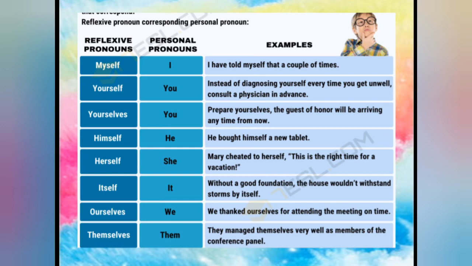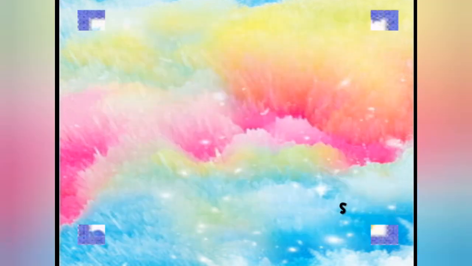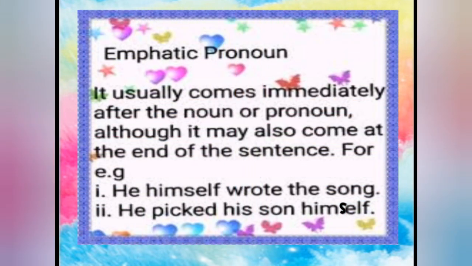Here, that is you and yourself. So many words are there. Here also, he and himself, words are there. Mary and herself. So, with the subject, this personal reflexive pronoun is far away. But in the emphatic case, you will see it usually comes immediately after the noun or pronoun, although it may also come at the end of the sentence. See, he himself wrote the song, he picked his song himself. But many of the time, you will get these words just after the subject.